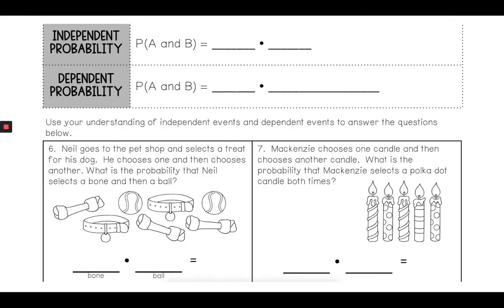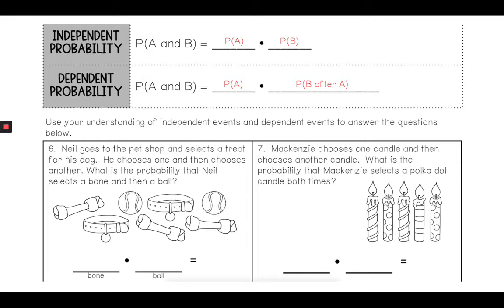All right, so moving on to this next one, independent probability. We've already done this one in the last lesson. That was the probability of A times the probability of B. So whatever happens the first time, that probability as a fraction, multiplied by whatever happens the second time as a probability as a fraction. Now dependent, it's slightly different. The only change in here is it's still probability of A and B, but it's the probability of A and then multiplied by the probability of B after A. And that'll make more sense with the little practice that I'm going to show you, but it's basically telling us that our probability changes after you've done the probability of the first. The probability of the second is going to change.